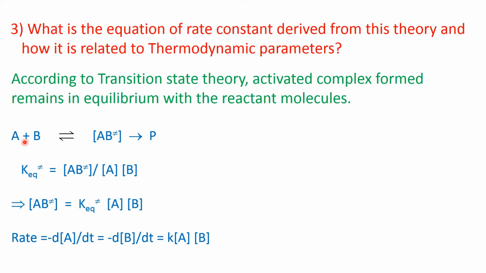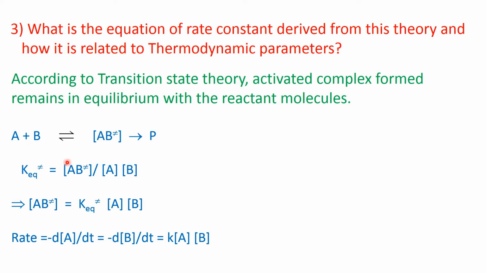These reactant molecules and this complex remain in equilibrium, and the complex finally breaks down to the product. So what will be the equilibrium constant for this activation? K equilibrium for activation will be equal to the concentration of this activated complex divided by the molar concentration of A and the molar concentration of B.